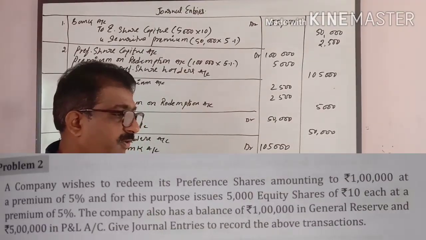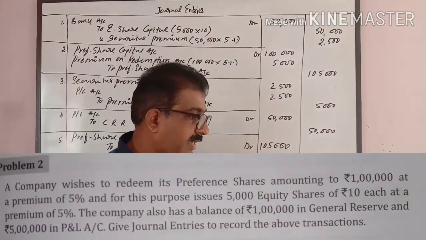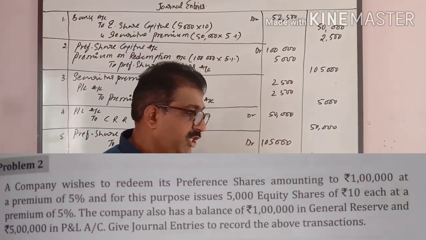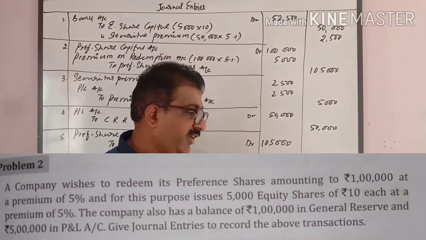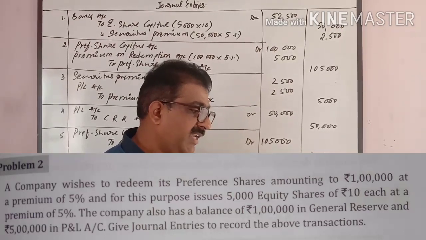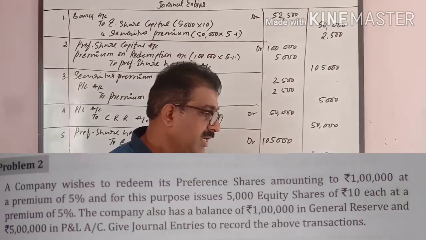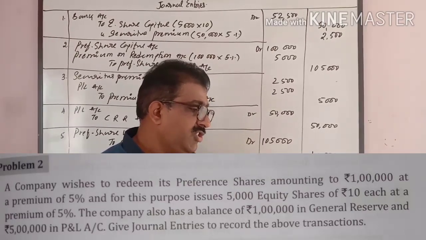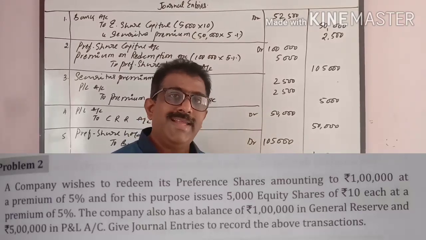A company wishes to redeem its preference shares amounting to rupees 1 lakh at a premium of 5%, and for this purpose issues 5,000 equity shares of 10 each at a premium of 5%. The company also has a balance of 1 lakh in general reserve and 5 lakhs in P&L account. Give journal entries to record the above transaction.